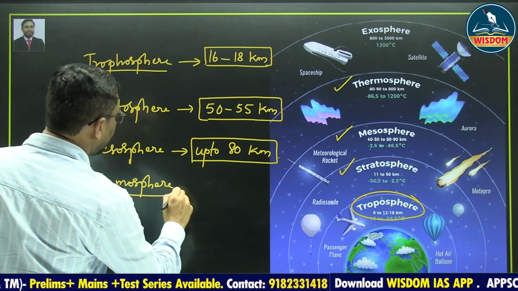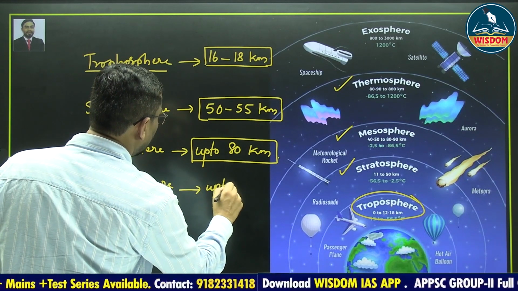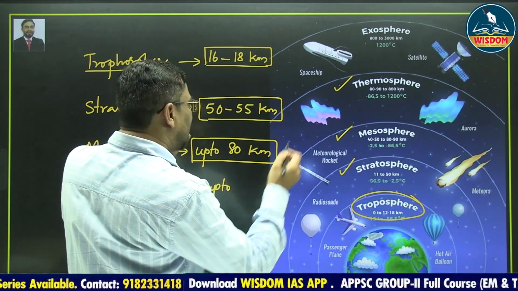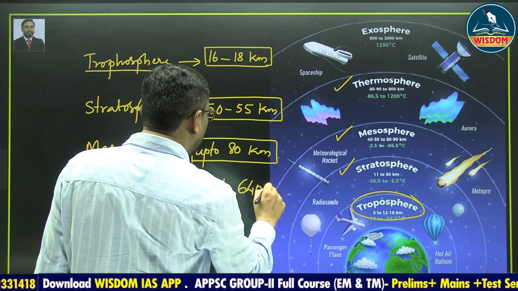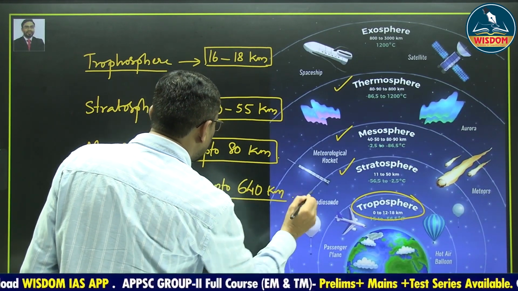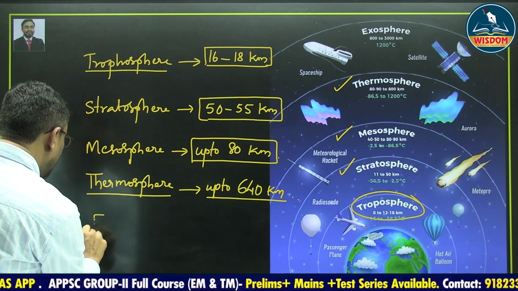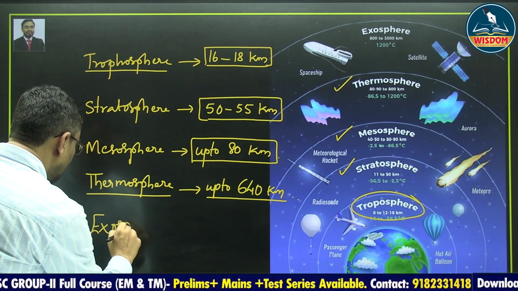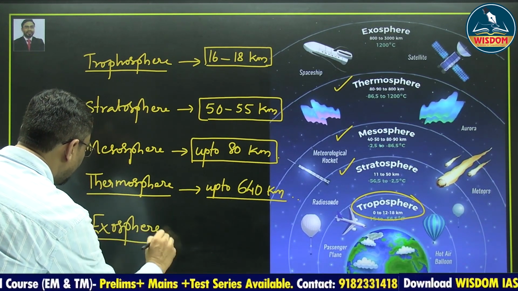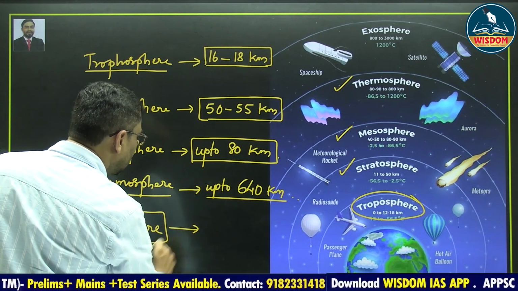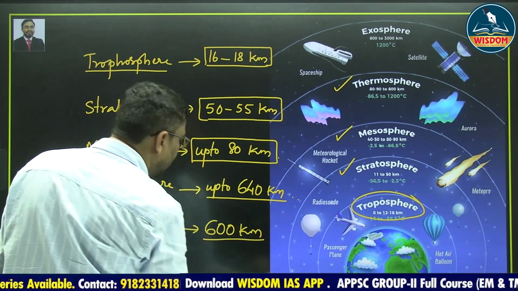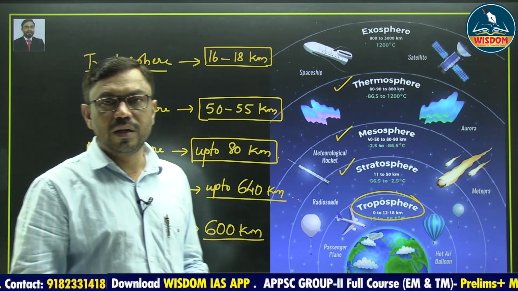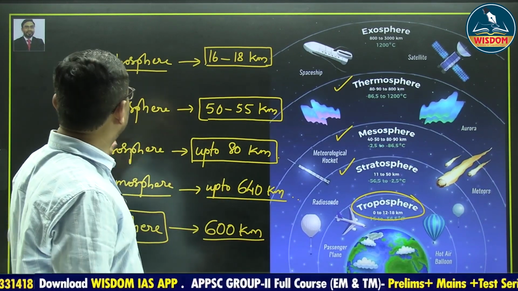Thermosphere extends up to 600 kilometers or 640 kilometers. It may extend up to 800 kilometers. This is called thermosphere. Above this thermosphere, it is called exosphere. This exosphere starts from 600 kilometers and extends up to infinity. This region is called as a exosphere.